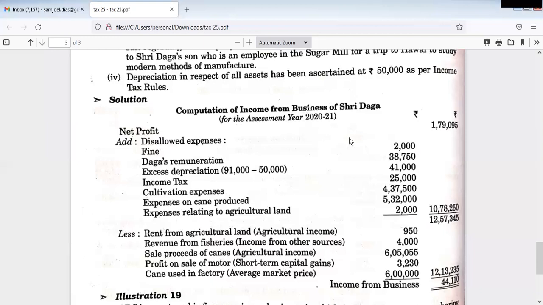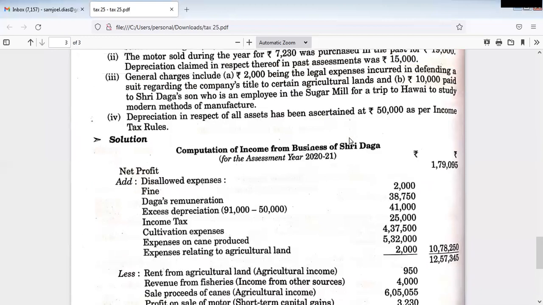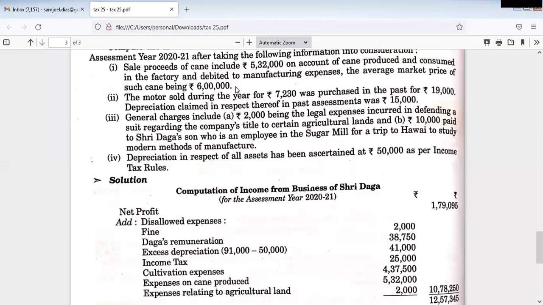Then expenses on cane produced, 5,32,000. In the additional information, sale proceeds of cane include 5,32,000. Actual market price was 6 lakh. But the cane production is related to agriculture, not to business, yet it is included in the account. So we have to add that.